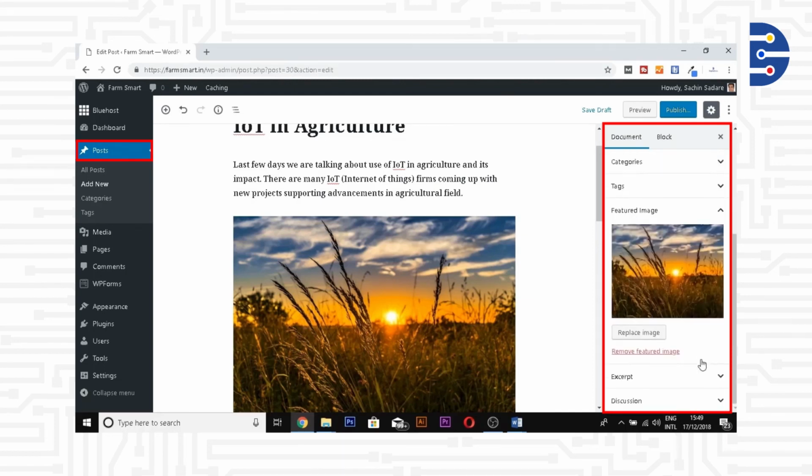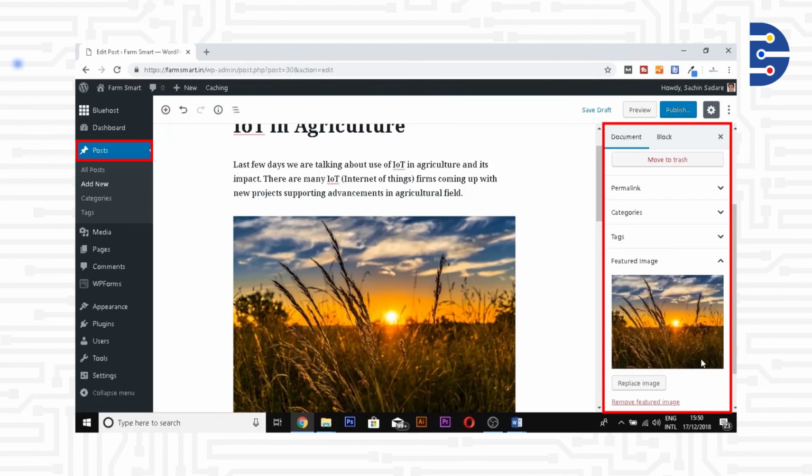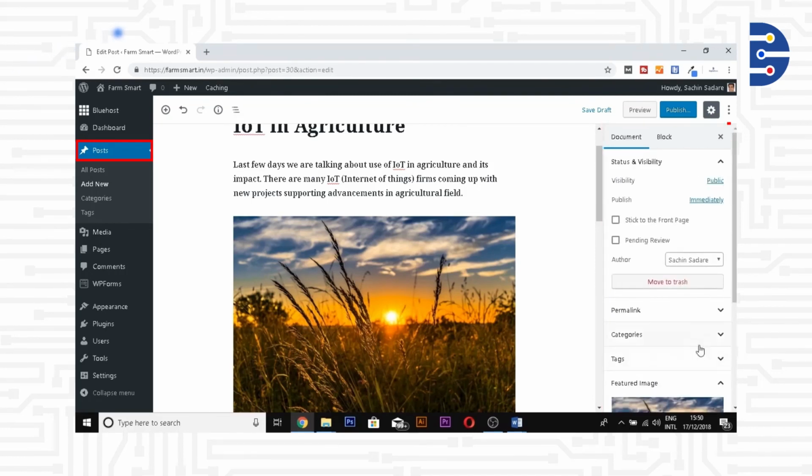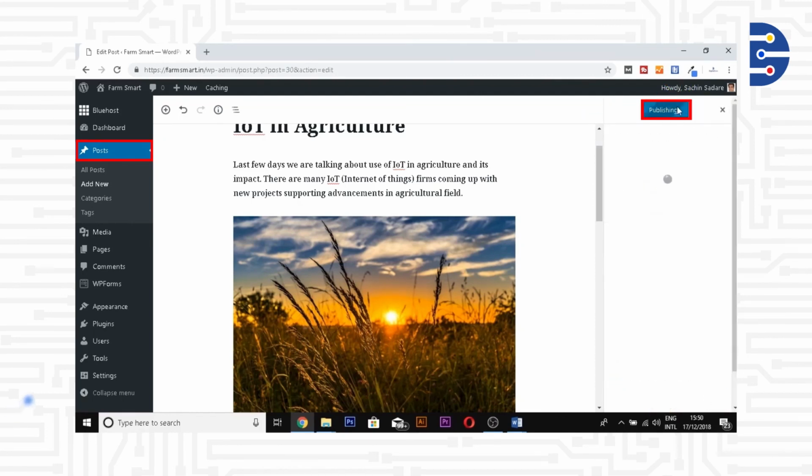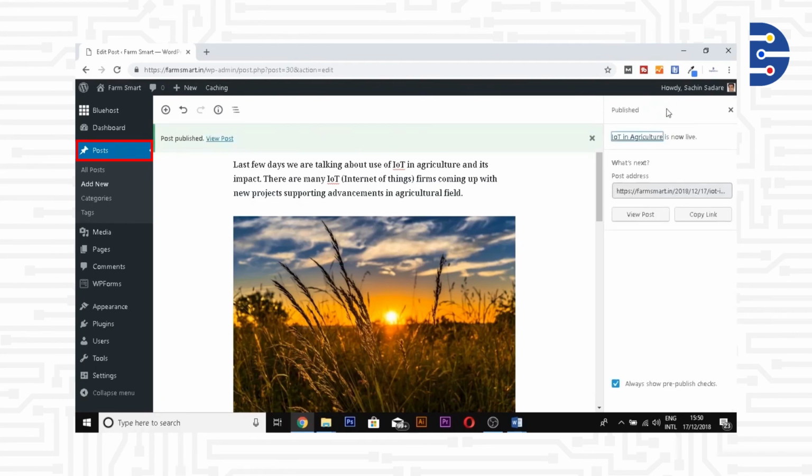After I have selected the category, the tags, and the featured image, I go and click on publish. After I publish, the blog is live on my site. Anybody can come to the site and click on the blog to read more about the blog.